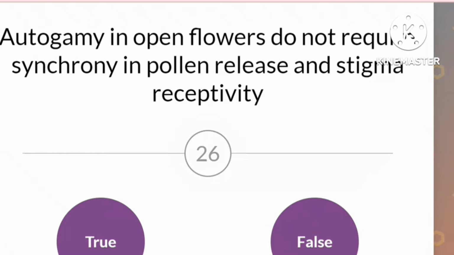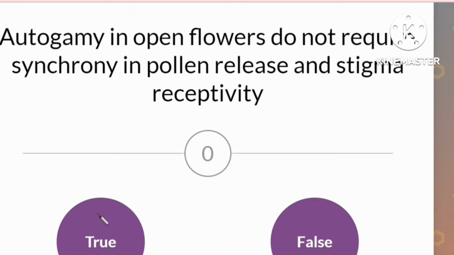Autogamy in open flowers do not require synchrony in pollen release and stigma receptivity. Synchrony means same time. So is it not necessary that there should be pollen release and stigma becoming receptive at the same time? Is it true or false? It's an open flower. So since it's an open flower, I feel it should be in synchrony.